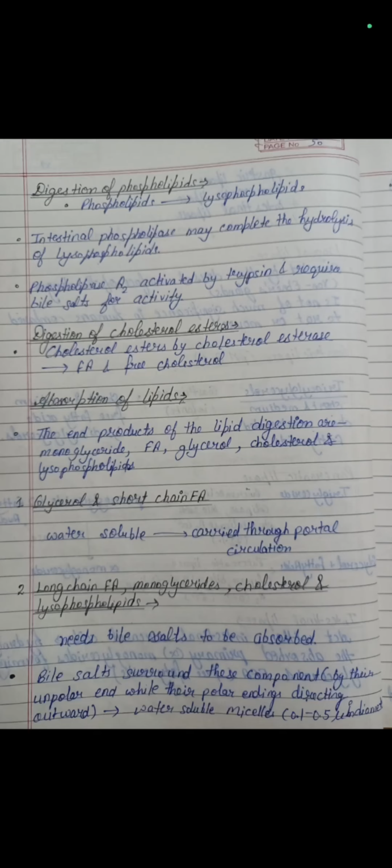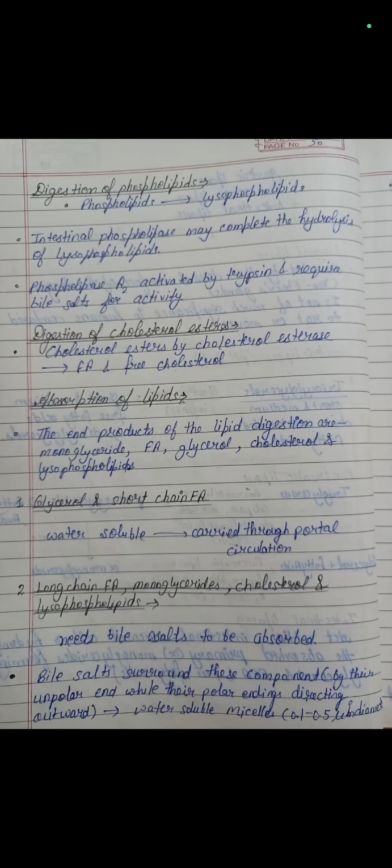The end products of lipid digestion are monoglycerides, fatty acids, glycerols, cholesterols and lysophospholipids. So first one is glycerol and short chain fatty acids. It is water soluble, carried through portal circulation. And then long chain fatty acids. These, monoglycerides, cholesterols and lysophospholipids need bile salt to be absorbed.